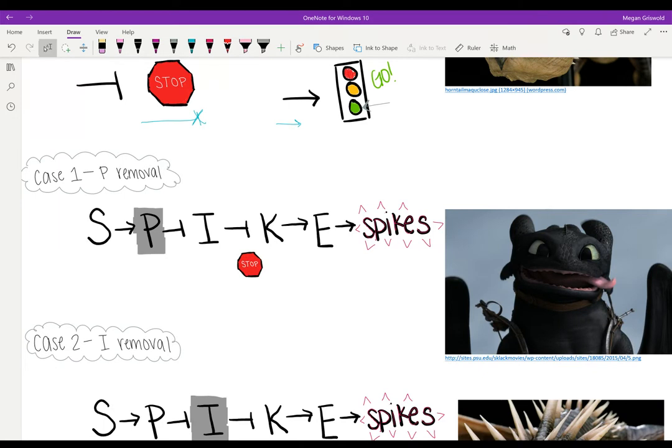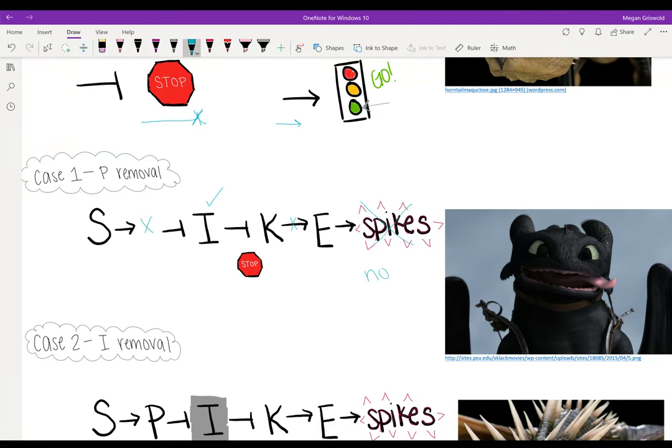In the first case, the P has been removed from the network, and we are going to determine if spikes will or will not be transcribed. Going from left to right, S would normally transcribe the P protein, but since it is missing, will not do so. With the P gone, it cannot inhibit I, thus I is transcribed. I will then inhibit K. Think of a stop sign preventing the K from transcribing, and since K is not transcribed, E is not either, and thus we end up with a dragon with no spikes like Toothless.